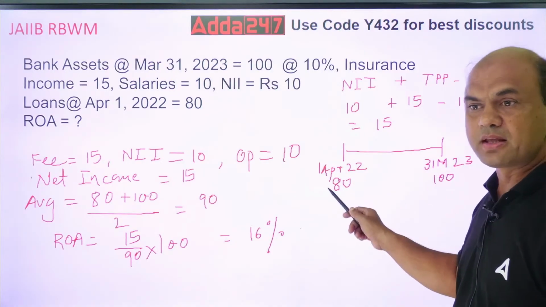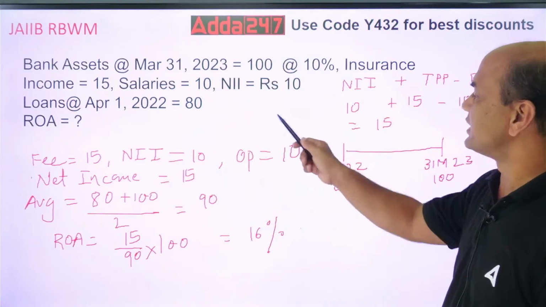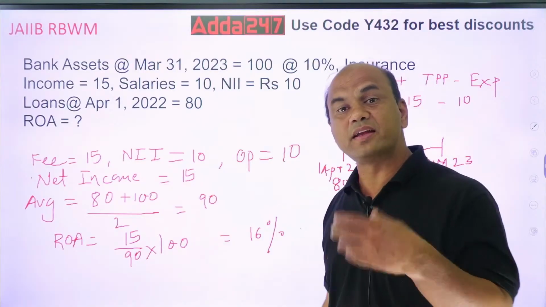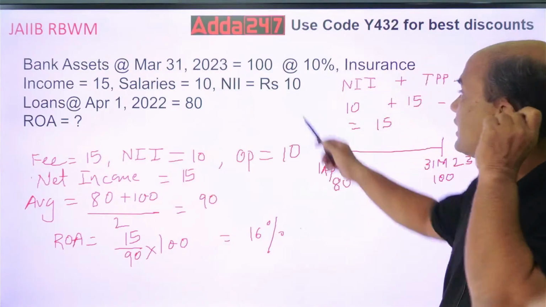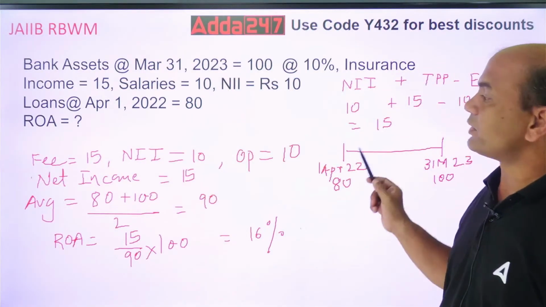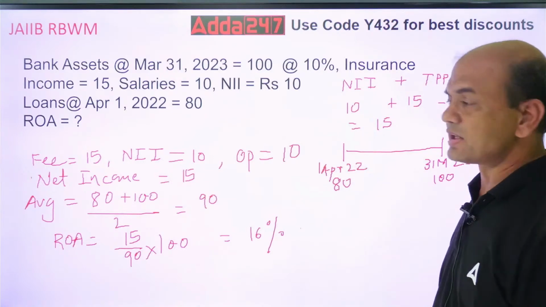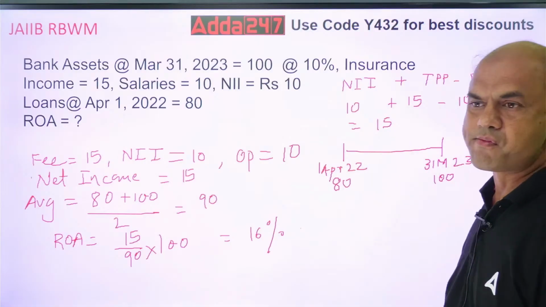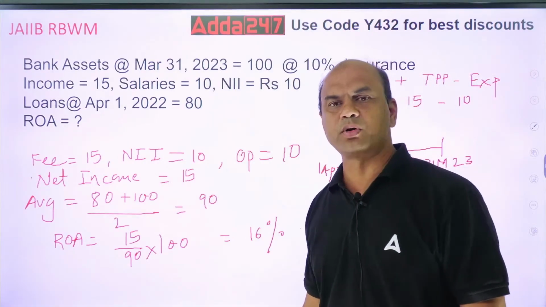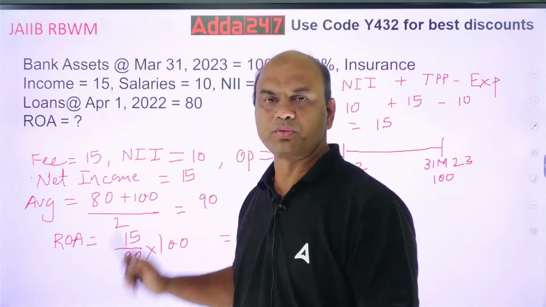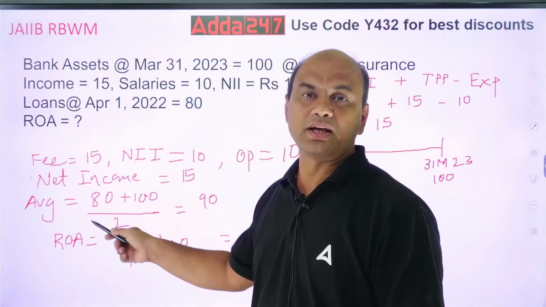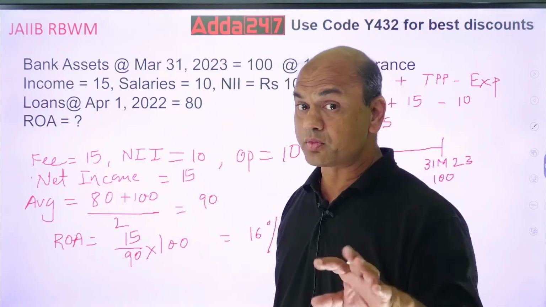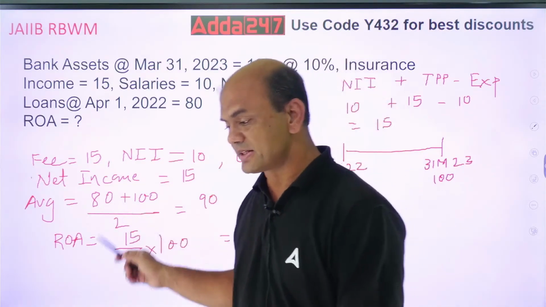Now what is the beginning year asset? Beginning year asset is given as 80 rupees. What is your end year asset? End of financial year, 100. So you have to find out average assets. Average means opening plus closing upon 2. So 80 plus 100 upon 2, that is 180 upon 2, which equals 90. So now you got your average assets.